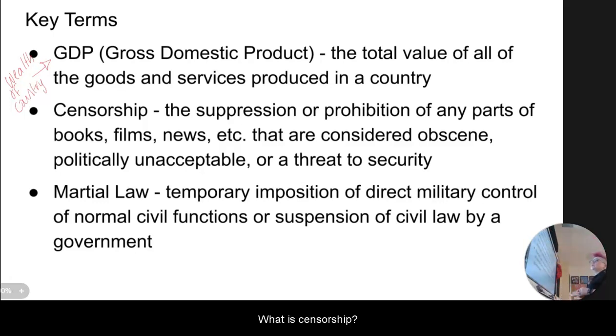What is censorship? The suppression or prohibition, oh my God, guys, what is happening? Oh my God, we're moving on.